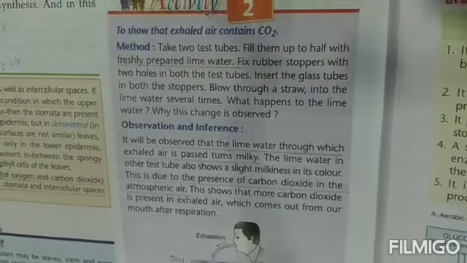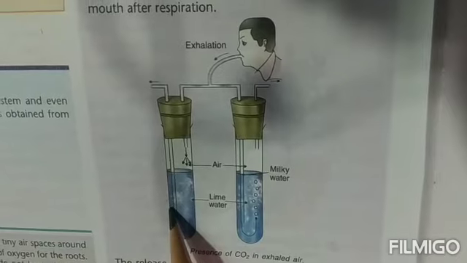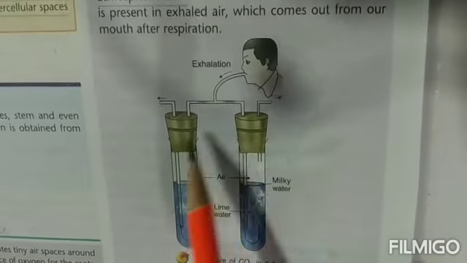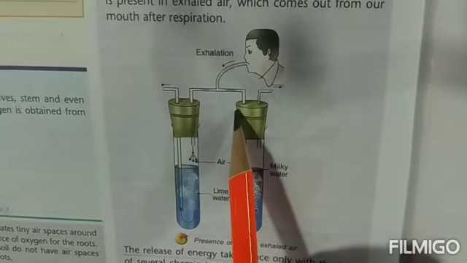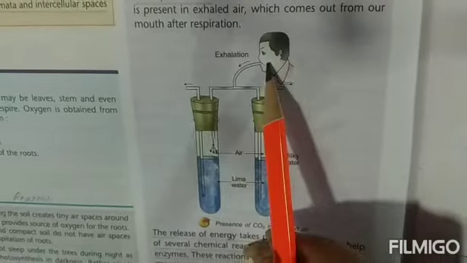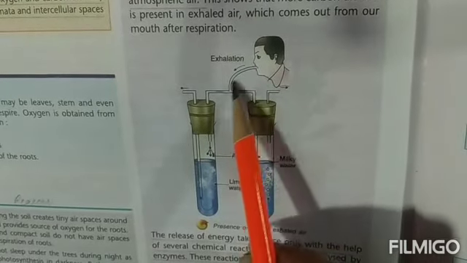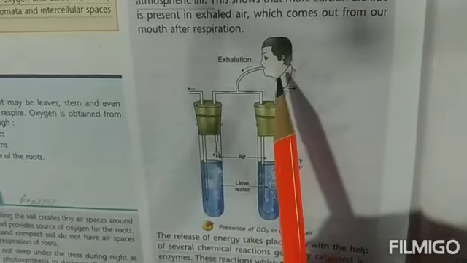You can read this activity. I am trying to explain to you from the figure what it is doing. See, in 2 test tubes they have taken lime water, and then the mouths of the test tubes are closed with a stopper, a 2-hole stopper, and through the stopper the delivery tubes are passing in. To one of these delivery tubes a straw has been attached and the person is exhaling out. That means he is breathing out.